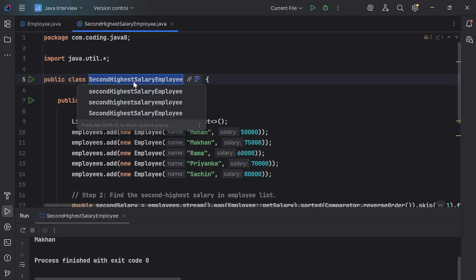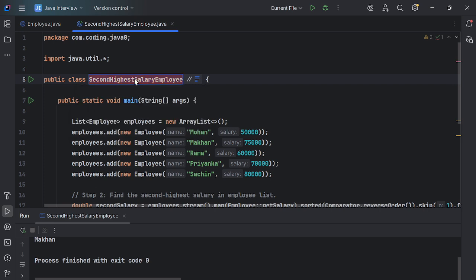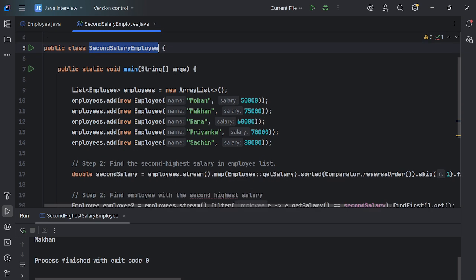Okay, I'm taking just SecondSalaryEmployee. I hope it will look good. Okay, so simple. It will look better. So okay, SecondSalaryEmployee. So this class I have implemented.